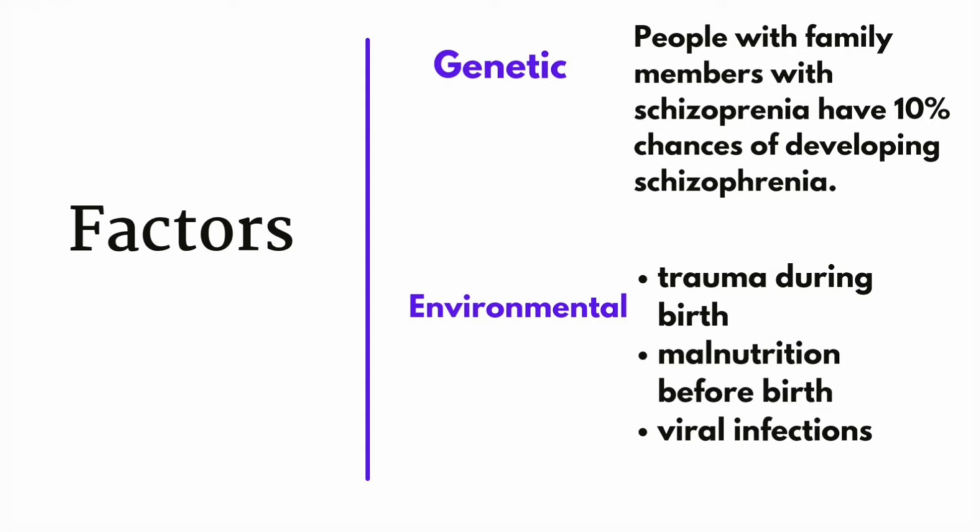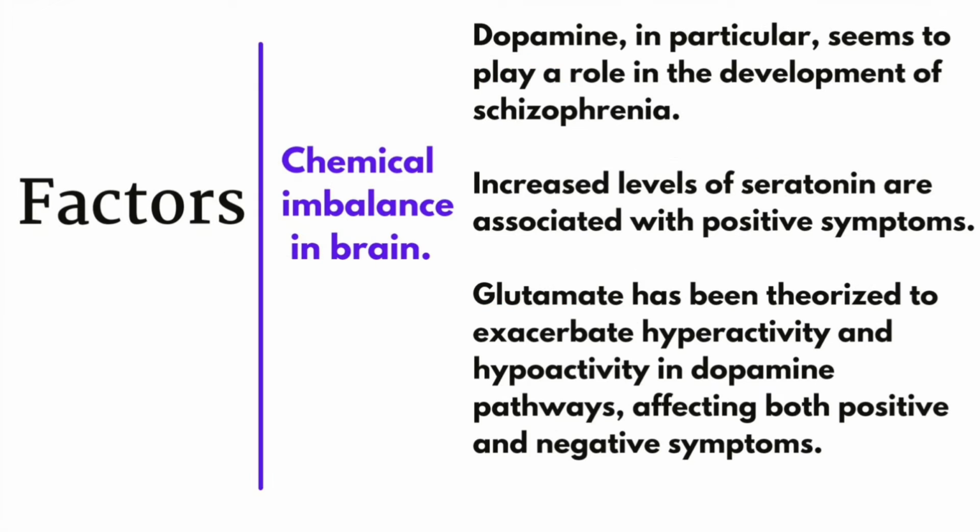Factors include: 1. Genetic factors. People with family members with schizophrenia have a 10% chance of developing schizophrenia. 2. Environmental factors: trauma during birth, malnutrition before birth, viral infections. 3. Chemical imbalance in the brain.